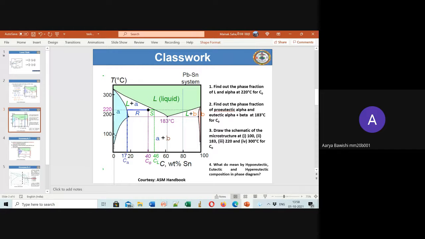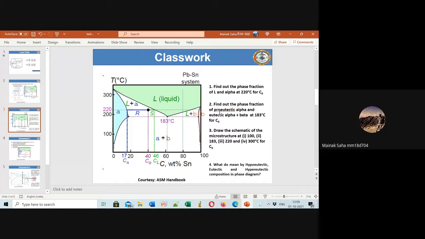So, can I try once? Please, sure, go ahead. Tell me the steps. Sir, for eutectic alpha plus beta, we need to know the end points, the point where the curve is very sharp for alpha, and for beta the point where it touches that orange part. Yes, approximately it is 50-50 only. It looks like it is in the middle.